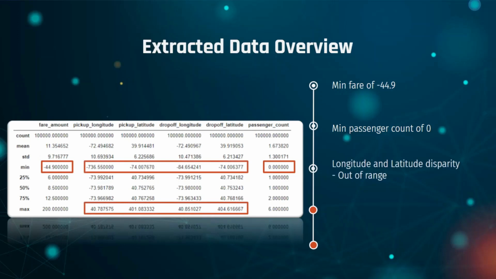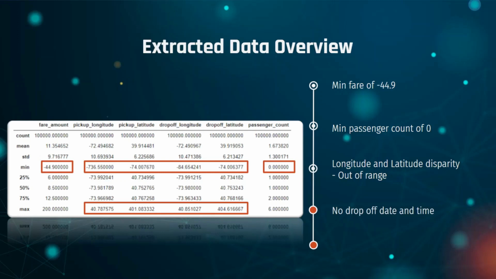Next, the disparity of latitude and longitude for both pickup and drop-off points is too large, which exceeds the coordinates found in New York City. For example, a proper value for pickup latitude ranges from 40 to 42, but the data is showing a range of negative 740 to 2140. So we will have to filter out those data that are out of New York City.